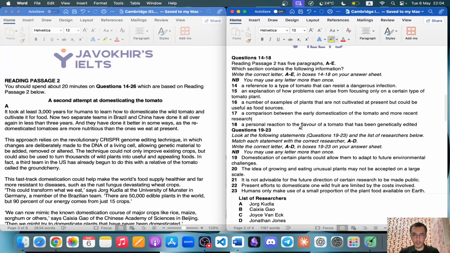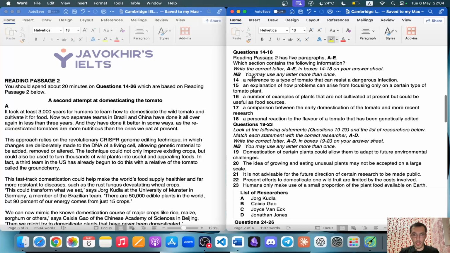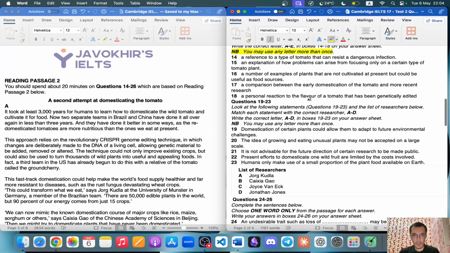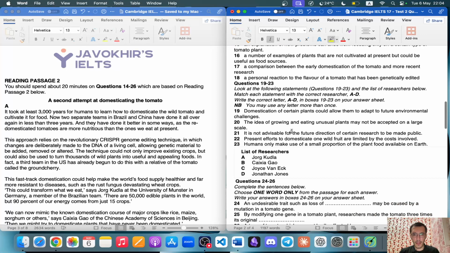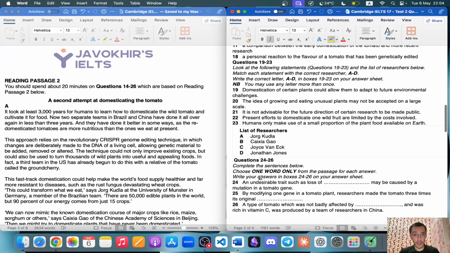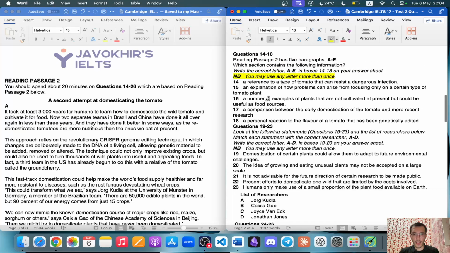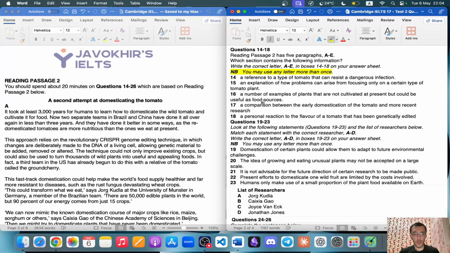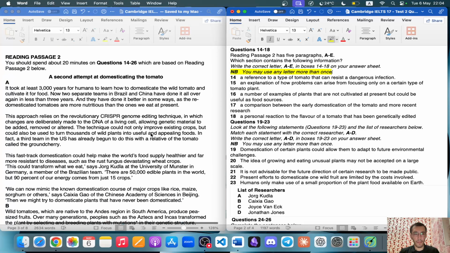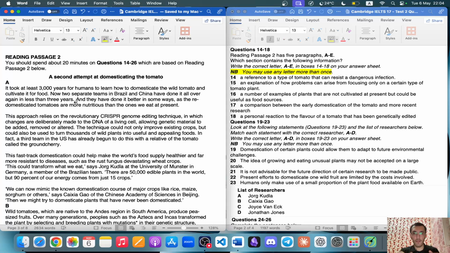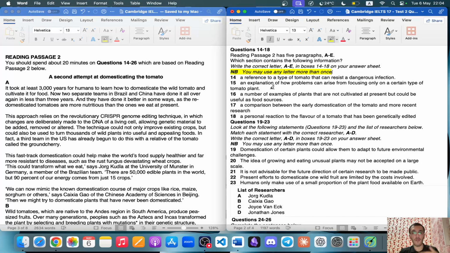We have three types of questions. Question number 1, where you may use any letter more than once, is matching information. The second is a classification, and the third one is sentence completion. This part you will not really do first, because once you read the first paragraph, you will come back to these questions and refer to them.